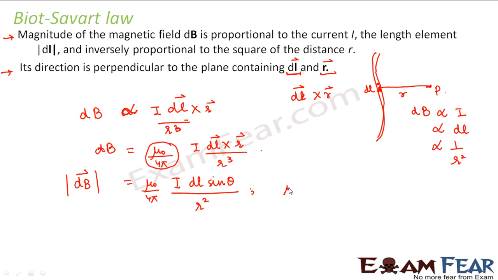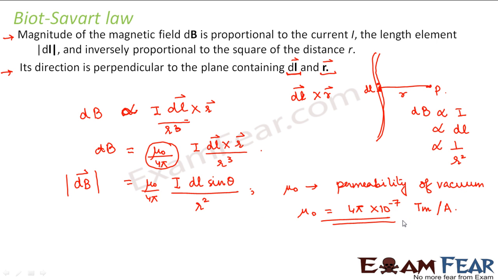Now here mu naught is the permeability of vacuum, and mu naught is equal to 4 pi into 10 to the power minus 7 Tesla meter per ampere. So this is the value of mu naught. You can just replace mu naught by 4 pi times 10 to the power minus 7. So this is the law.